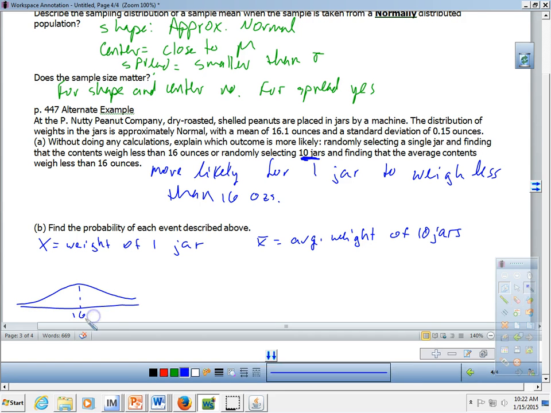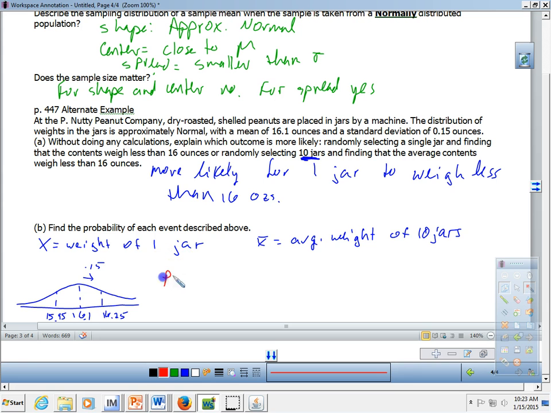And the standard deviation of 0.15. Okay? So that means this would be 16.25. This would be 15.95. And we could keep going. Okay? But I'm going to stop there.